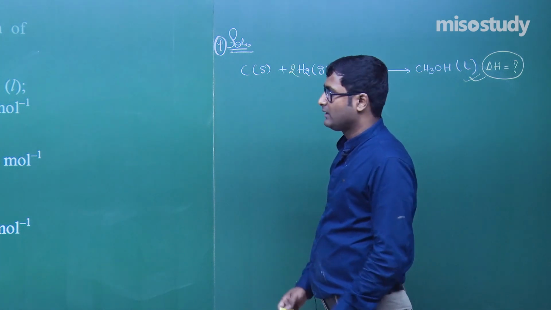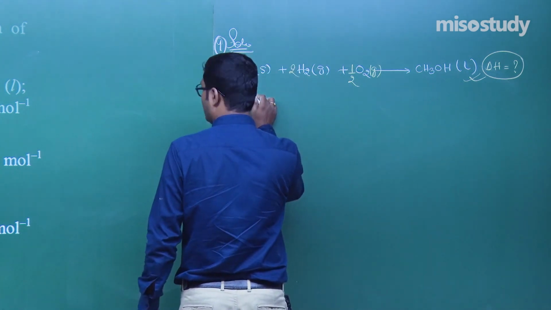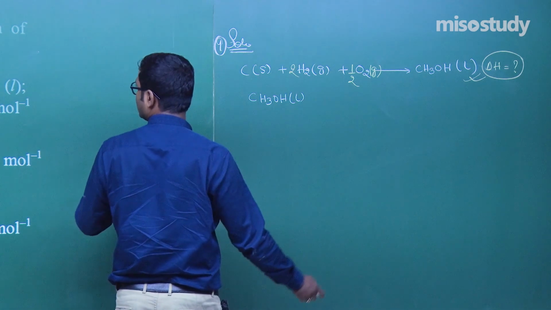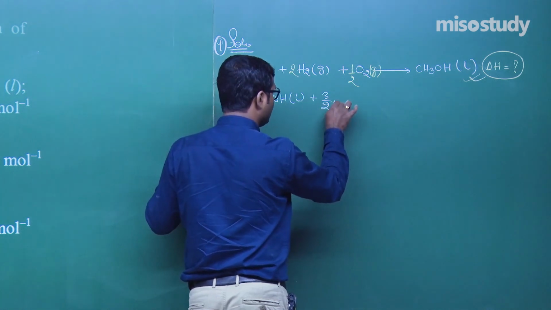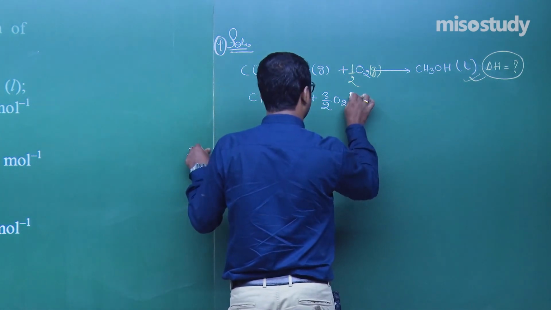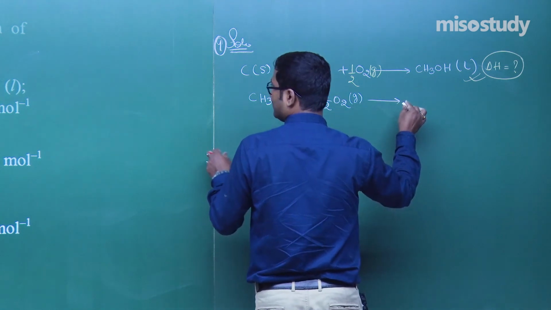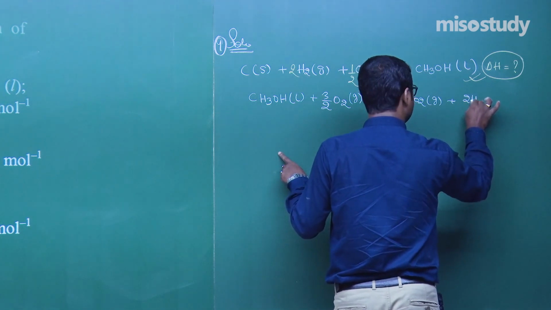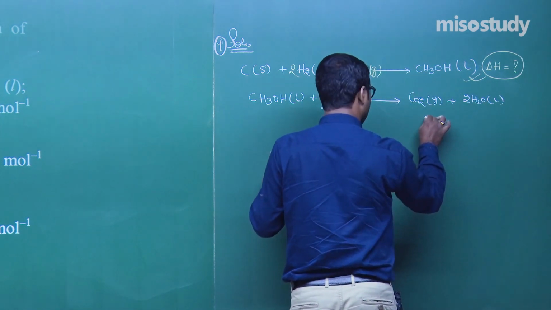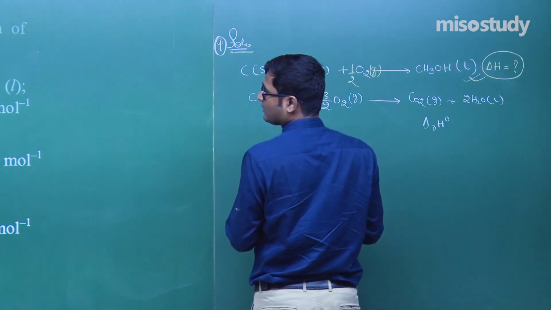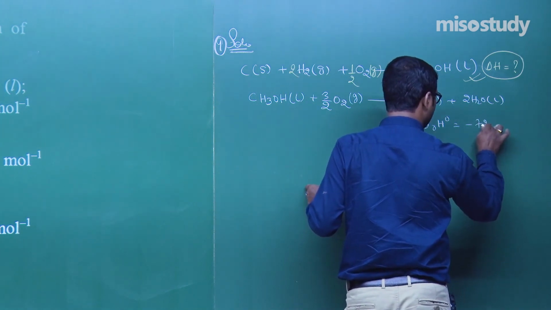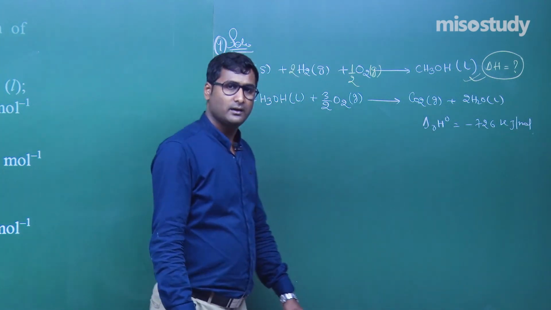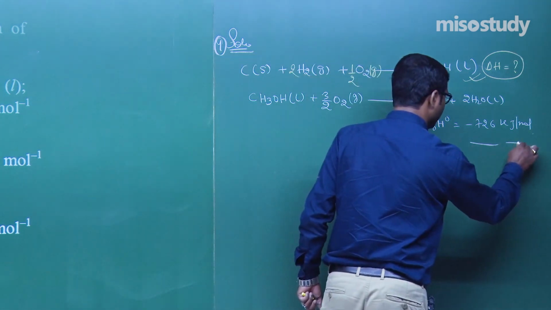Clear? Now we have three equations. CH3OH plus 3 by 2 O2 gives you CO2 plus 2H2O. The heat of reaction is minus 726 kilojoule per mole. This is the first. Yes, sir. Now mark it as equation 1.